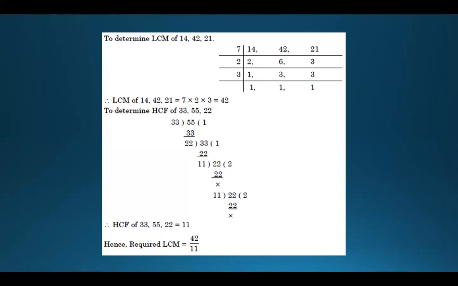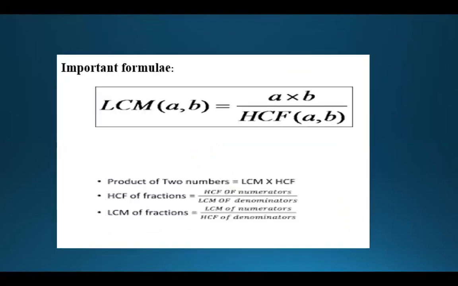When we get a remainder of 0, the last divisor becomes the highest common factor. I believe this is something you already know, so I'm skipping it for now.